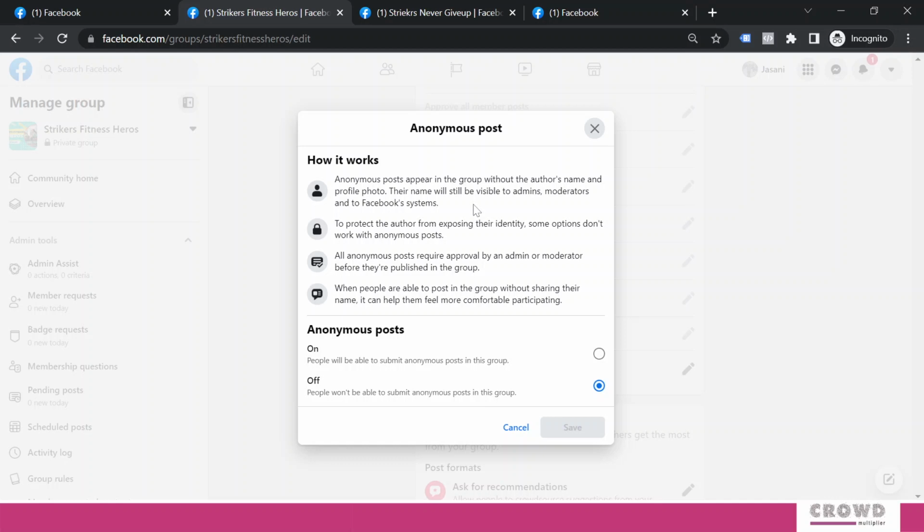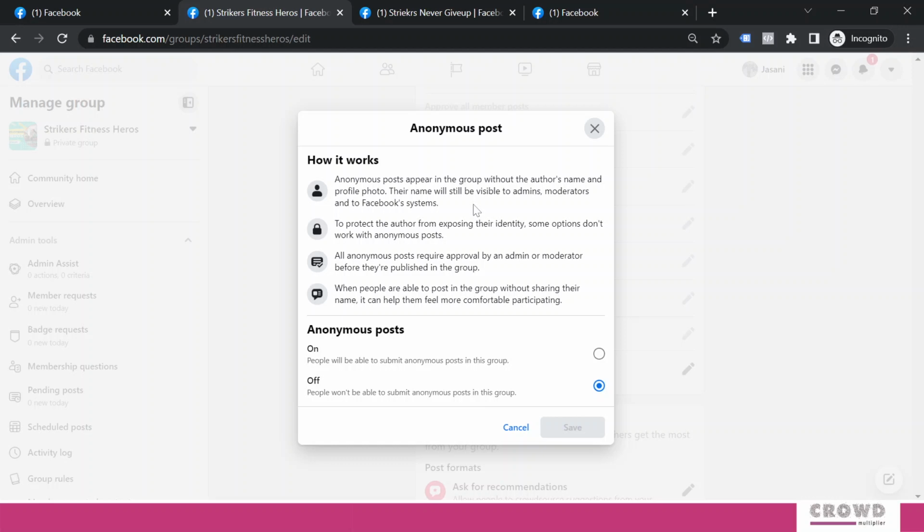All anonymous posts require approval by an admin or moderator before they are published in the group. When people are able to post in the group without sharing their name, it can help them feel more comfortable in participating. So this is, as I said, a new entry or new facility introduced by Facebook.